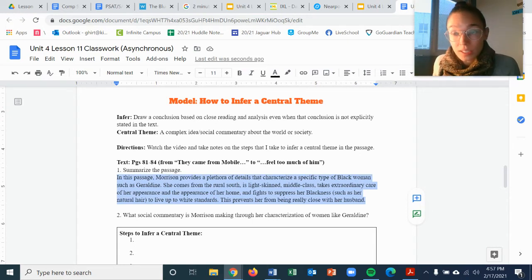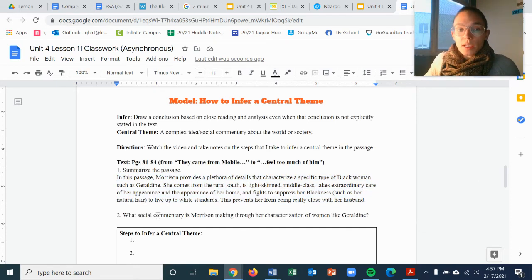Make an inference about the social commentary, which again, another word for theme, by relating those details, that summary, and the author's choices in the passage to the thematic topic, right? And we know our thematic topics are all related to race, beauty, social standards, and expectations. So through this characterization of these women like Geraldine, what social commentary is Morrison making?